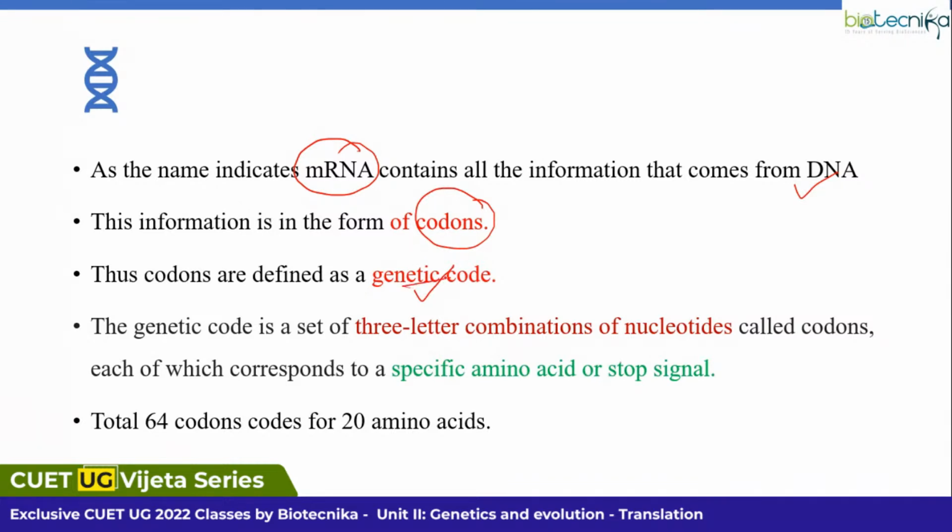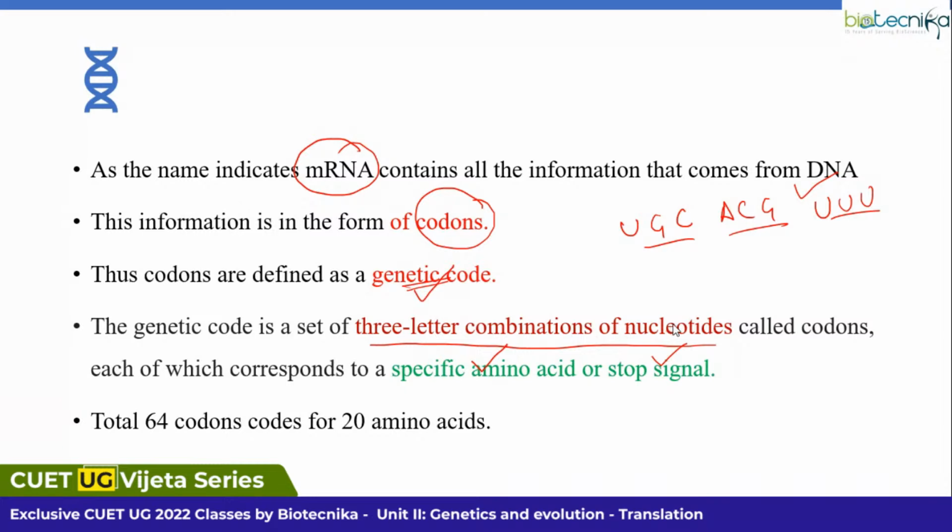Now, what does this genetic code imply? The genetic code is a combination of 3 nucleotides, like UGC, ACG. These nucleotides correspond to what? Either a particular amino acid or a stop signal.